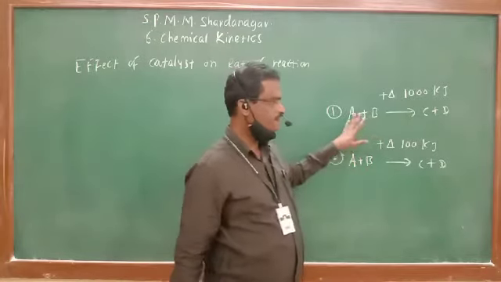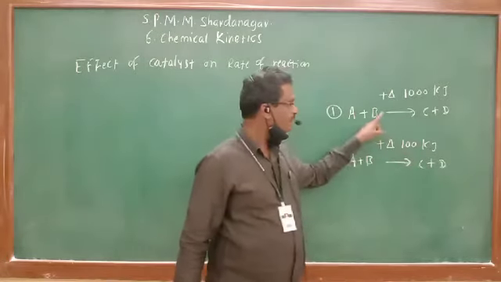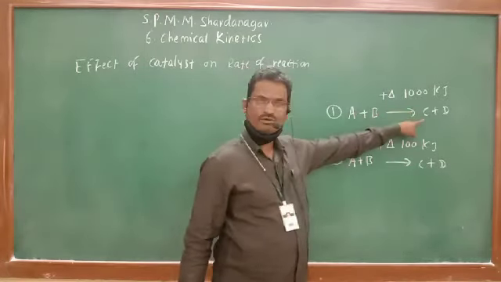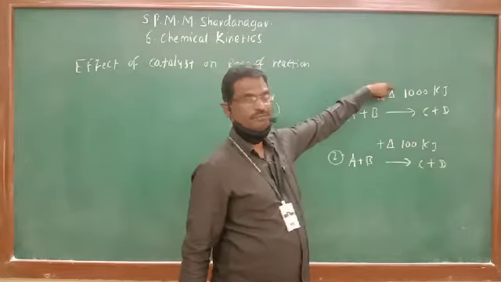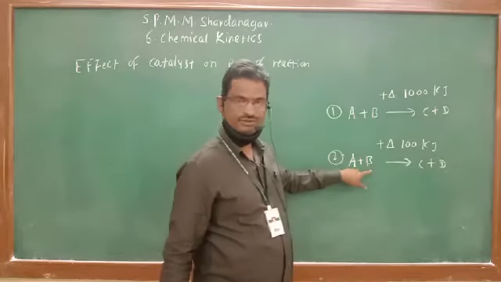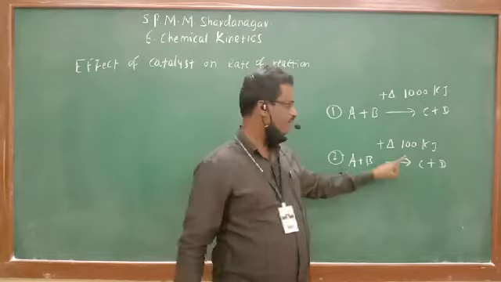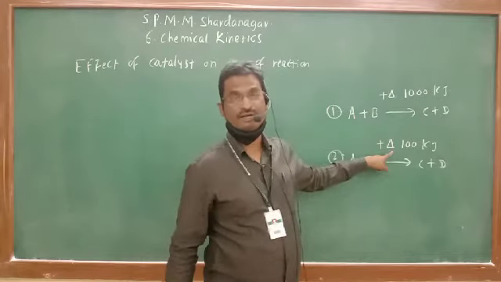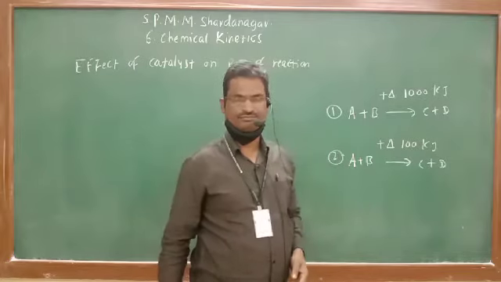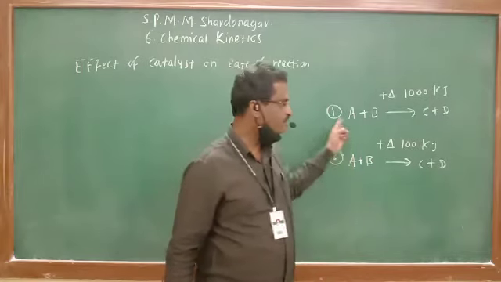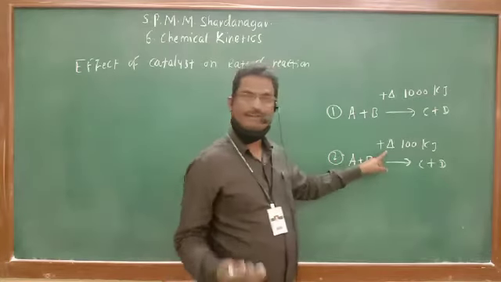In one reaction, reactants are converted to product by absorbing 1000 kilojoule of energy, and in the second reaction, same reactants are converted to same product, but by absorbing only 100 kilojoule of energy. So which reaction will take fast? First or second? Second, because here heat absorbed is less.